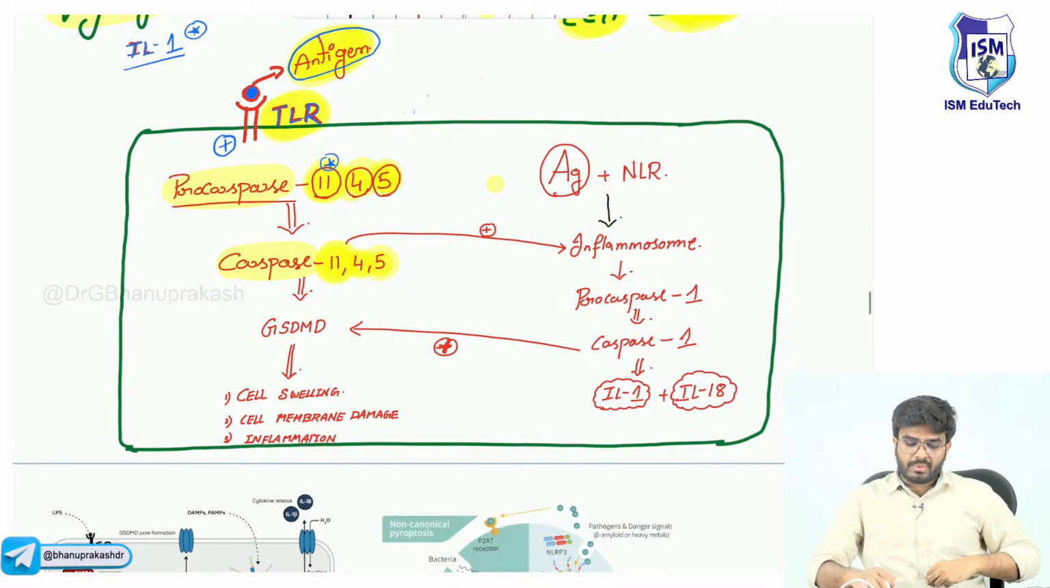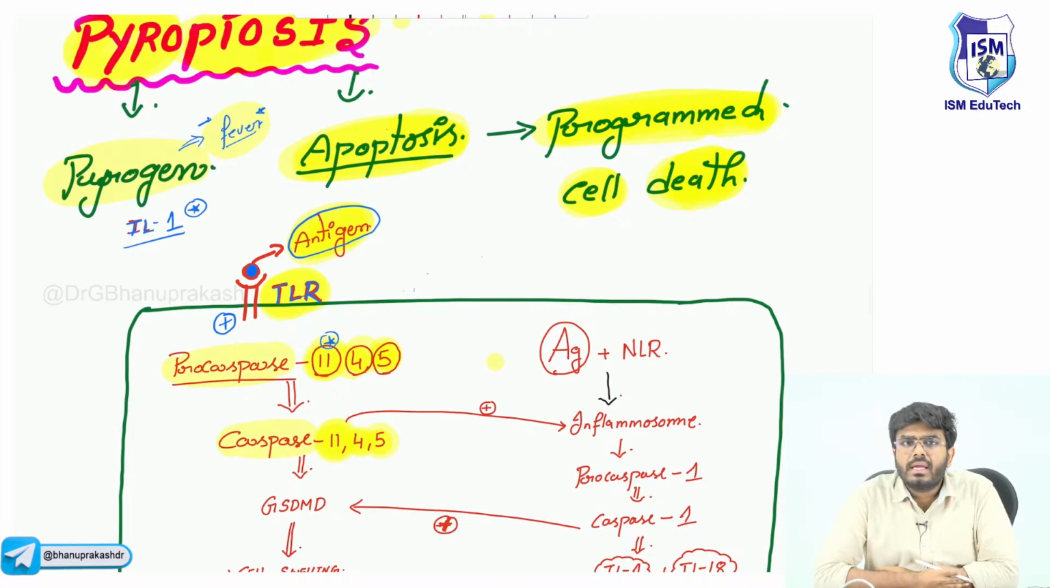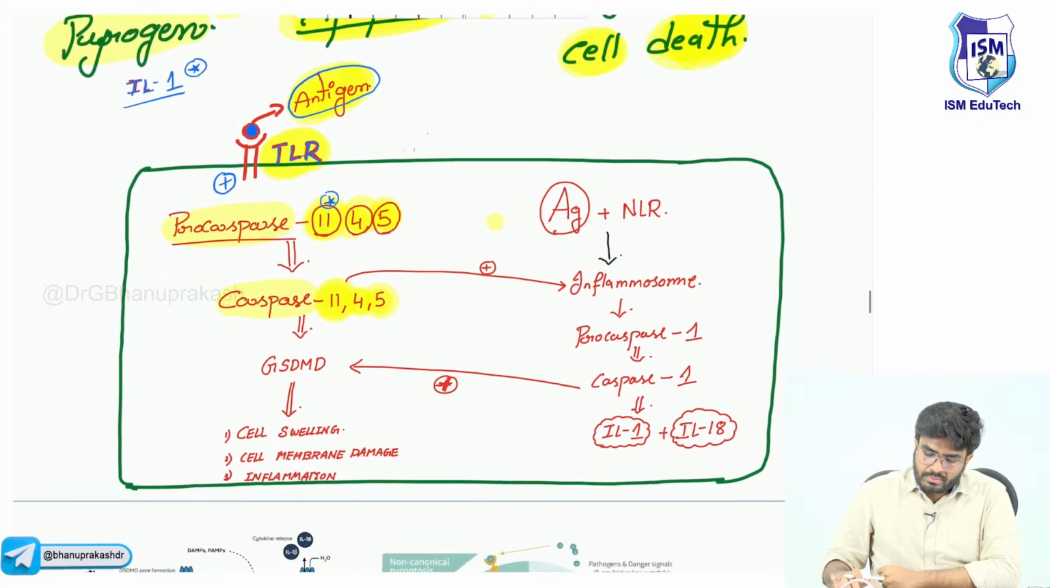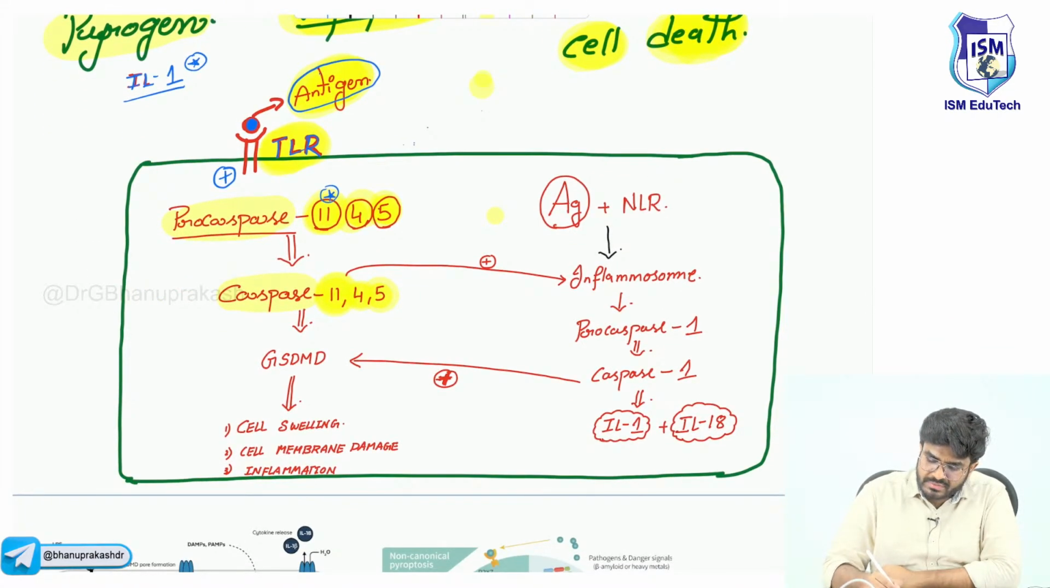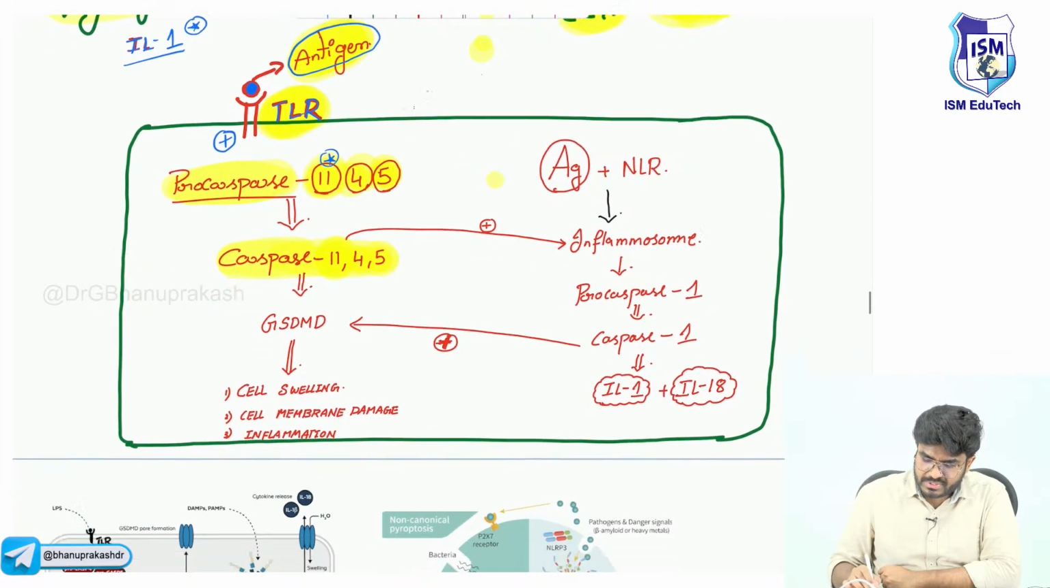Okay, so now just tell me what is happening in this pyroptosis. It is actually a combination of both apoptosis as well as inflammation. In this pyroptosis, a pyrogen is involved. What is that pyrogen? I will discuss. What's happening? Antigen binds with toll-like receptor. So the procaspases are going to be converted into active caspases.